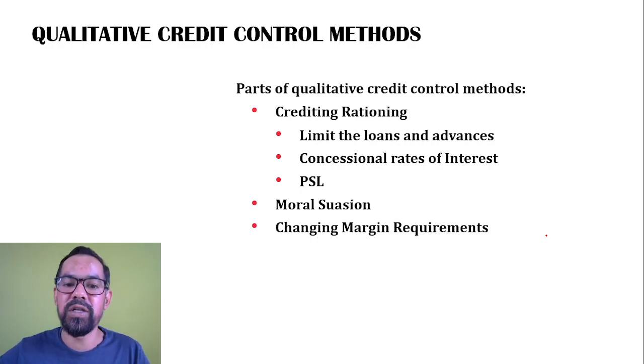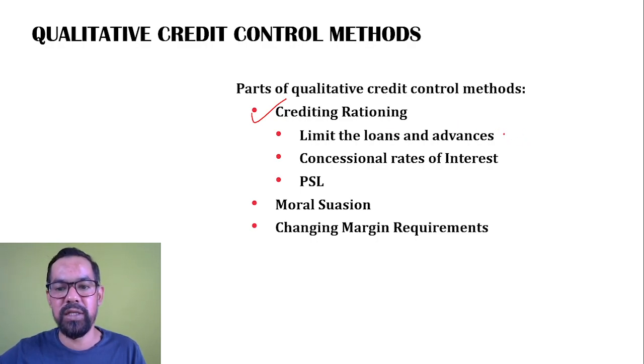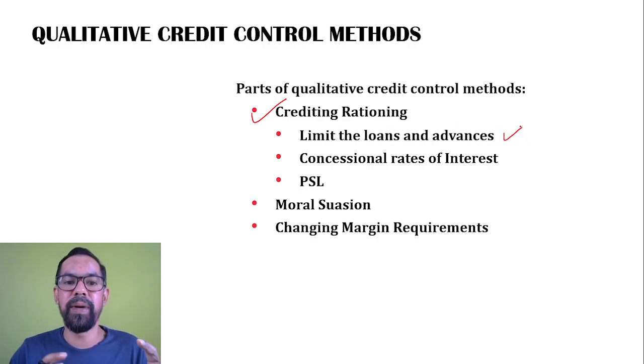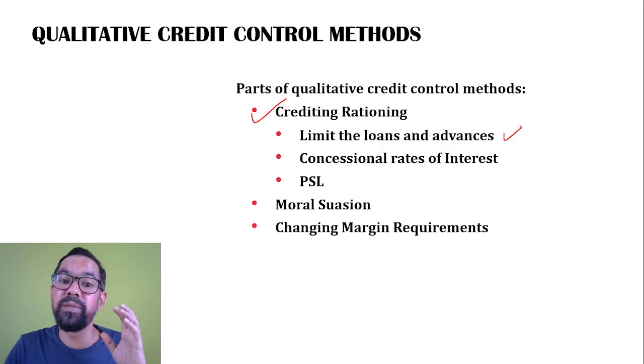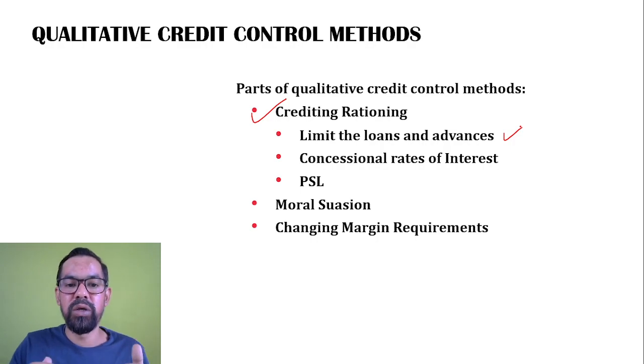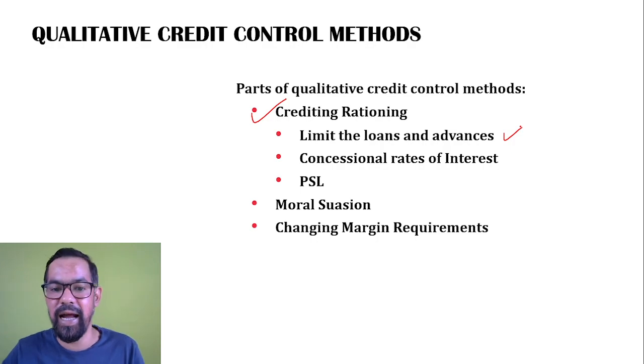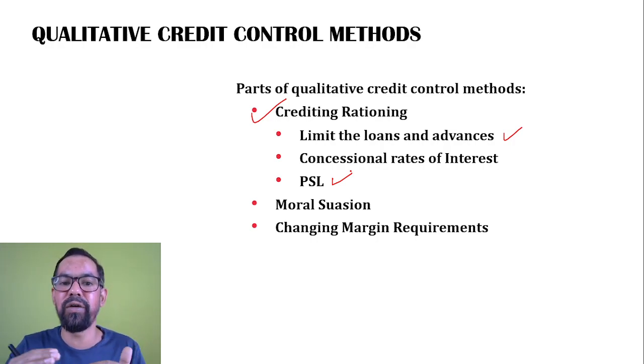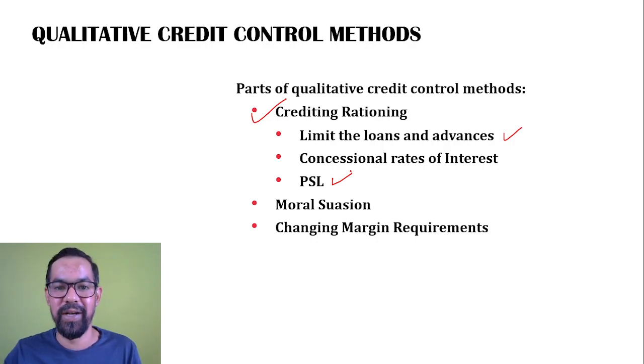Okay, how? First we have credit rationing, which means limiting loans and advances. Let's say some banks are facing NPA in some specific category. So RBI comes with some guidelines: you cannot lend beyond this particular limit. Or even we have PSL guidelines, priority sector lending norms. If you are operating any commercial bank in India, you have to lend 40% of your ANBC to the priority sector. So now there are some limitations, which also impact the liquidity in the market.